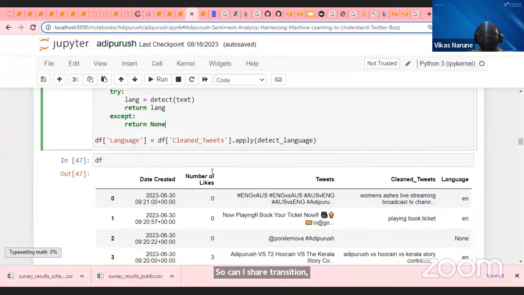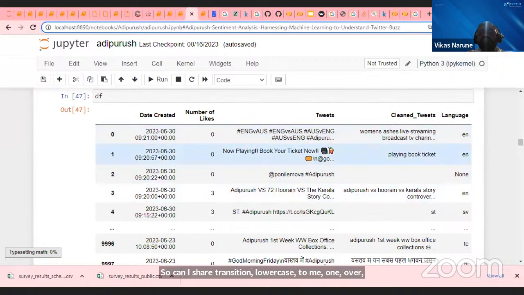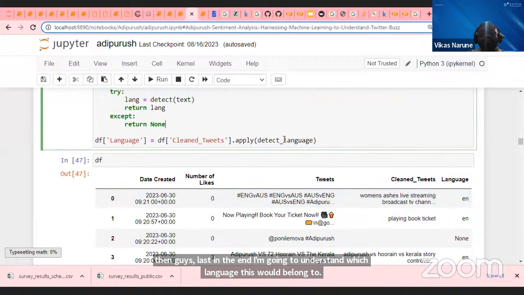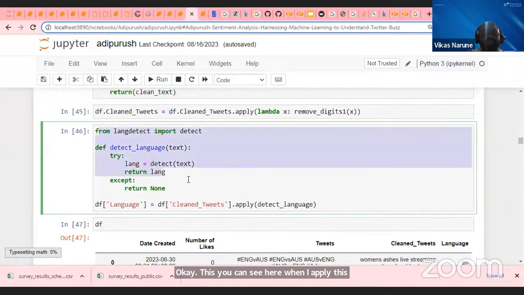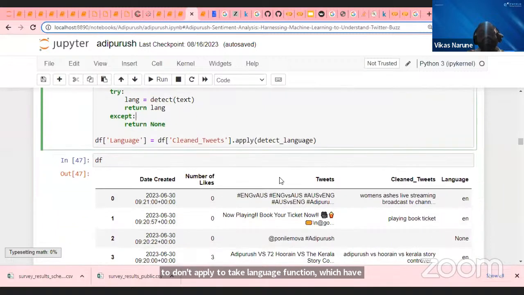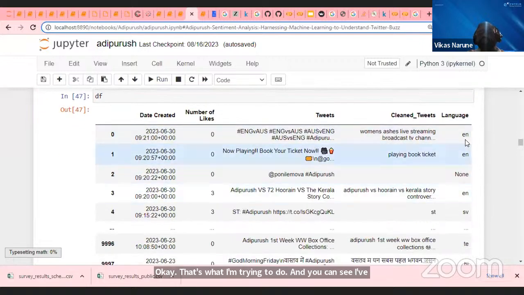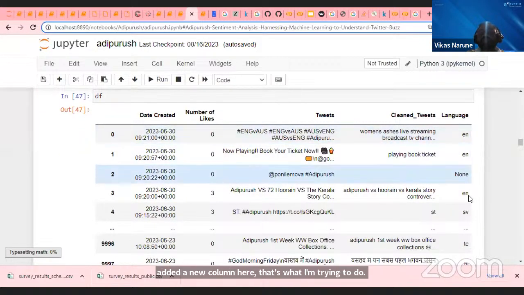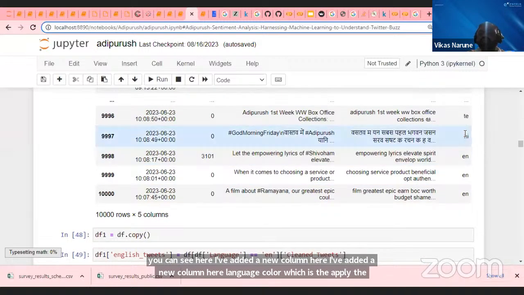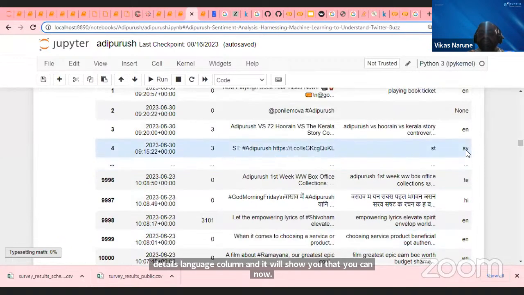Then, guys, in the end, I'm going to understand which language each tweet belongs to. You can see here, once I apply the clean tweet.apply detect language function which I have created, it takes the text data, detects the language, and returns that. That's what I'm trying to do. You can see here I've added a new language column, which applies the detect language function, and it will show you the detail. Now you can see some tweets are English, some are Slovakian, some are Hindi, some are Hebrew, some are other languages, right? So this is what I get.